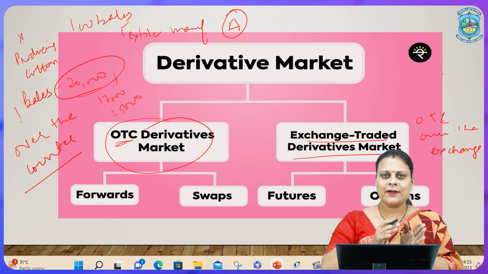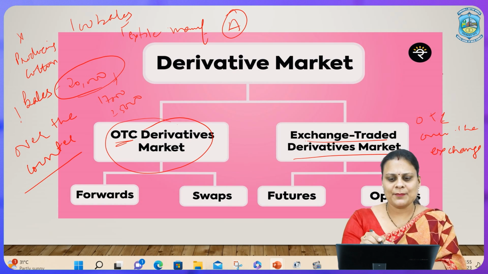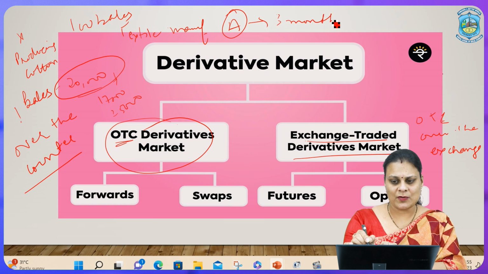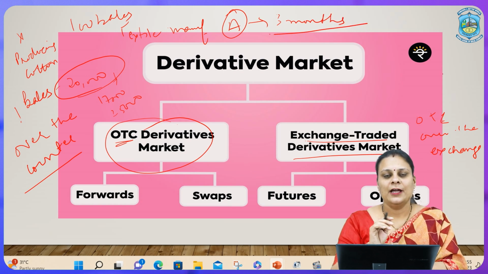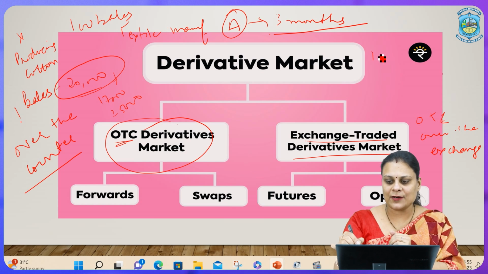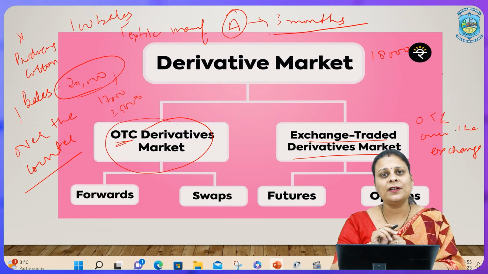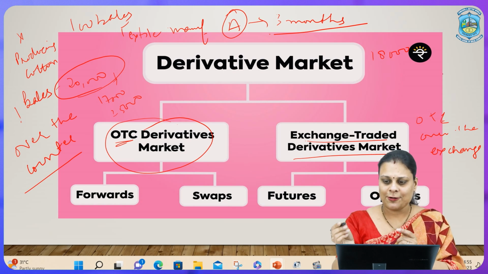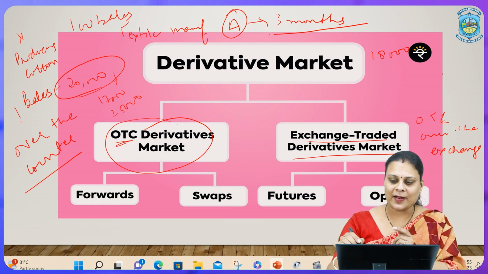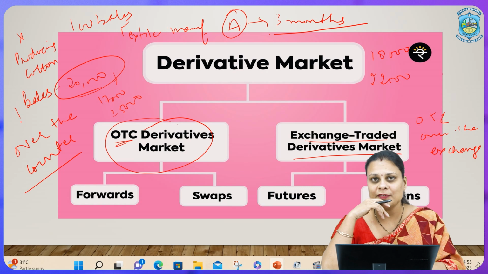Now, for example, this extends for 3 months. They have come into a contract for 3 months. Now, if in that duration of 3 months the price goes down to 18,000, Mr. A is at a loss, X is at a profit. Clear? On the contrary, if the price goes up to 22,000, Mr. X is at a loss, A is at a profit.